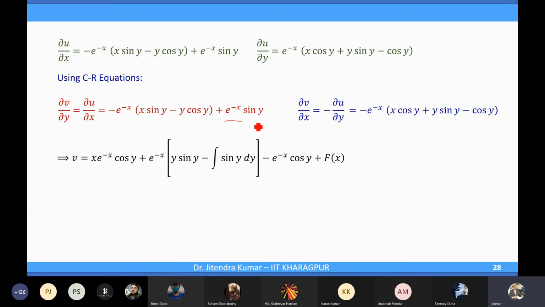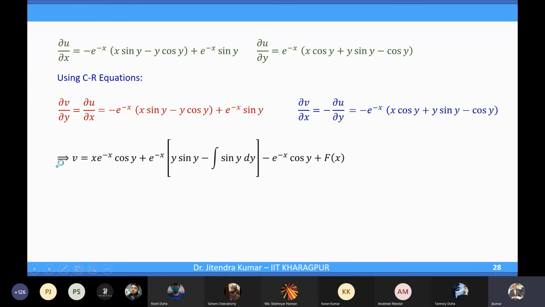Again here sin y will become cos y with a minus sign. And plus, what is this plus? It should have been a constant, but because you were talking about the partial integration with respect to y, anything that is a function of x can come here. It's an arbitrary function of x.